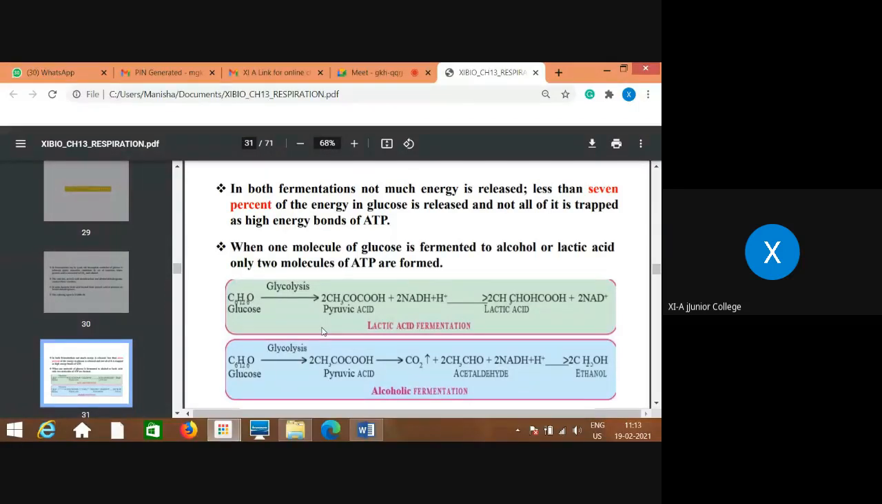Glycolysis is the first step which is common for both, aerobic as well as anaerobic. Now we are talking about anaerobic. This is the glucose, C6H12O6. By glycolysis, this is the pyruvic acid. In case of lactic acid fermentation, this pyruvic acid gets converted into lactic acid using NADH2, and here NAD is released. So this is the lactic acid produced.